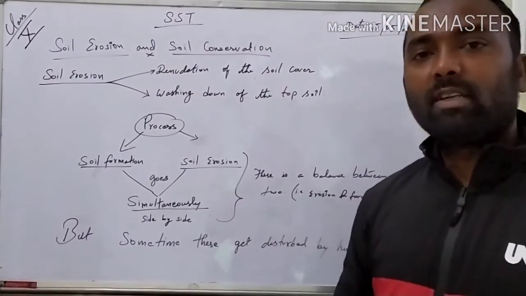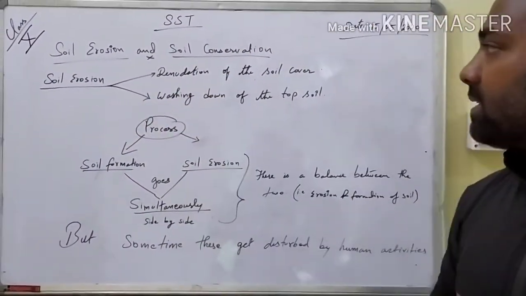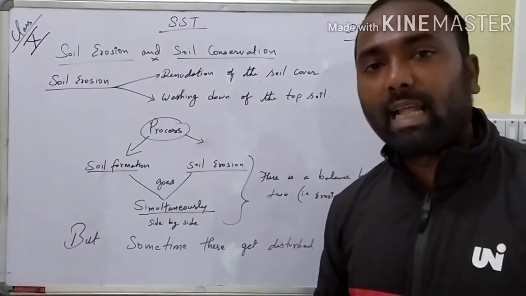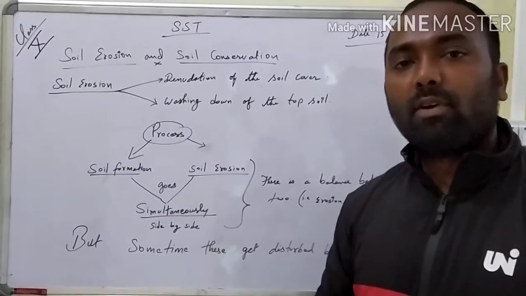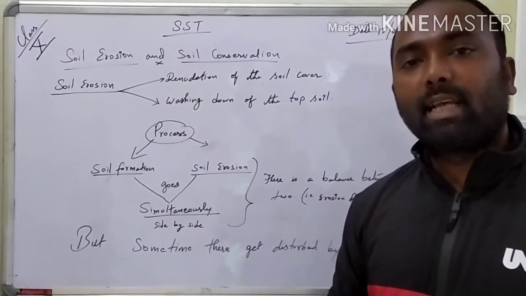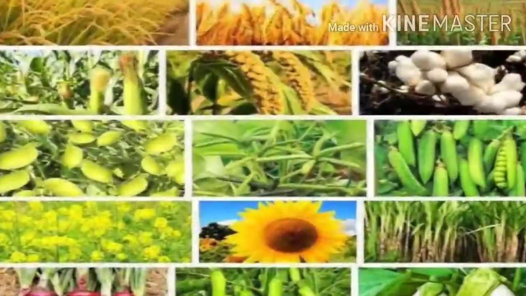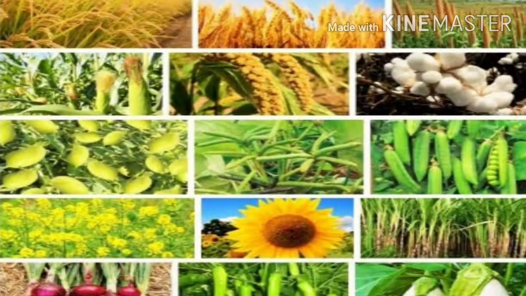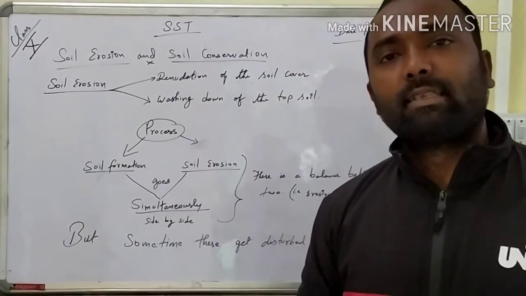Okay. Now let us understand soil erosion and soil conservation. As we have already understood, there are various types of soil found in our country and in the world, and each soil has its own characteristics and is special for its own uses. Each soil can yield different kinds of crops and therefore they are important in their own manner. Now let us discuss soil erosion and conservation.